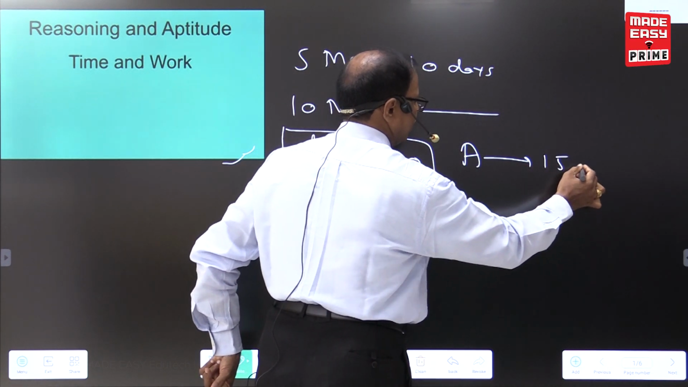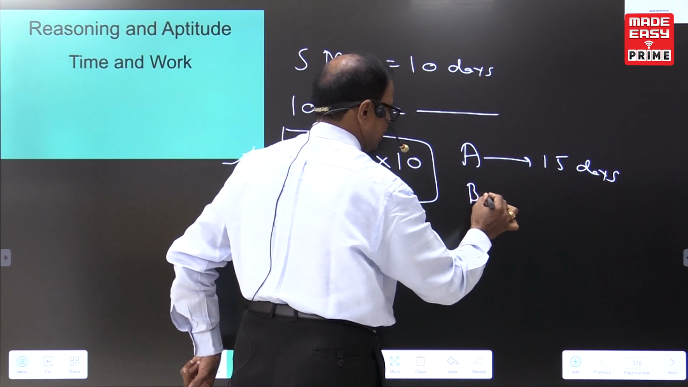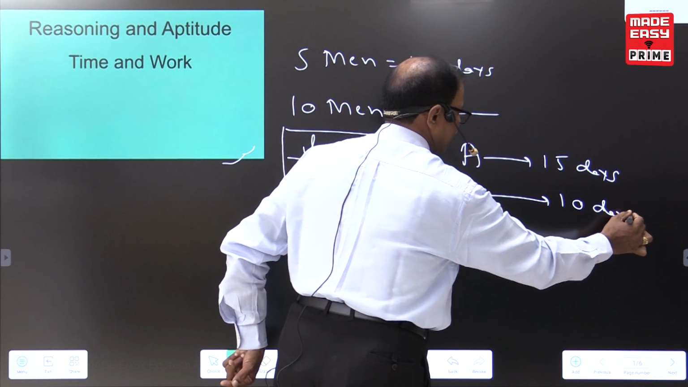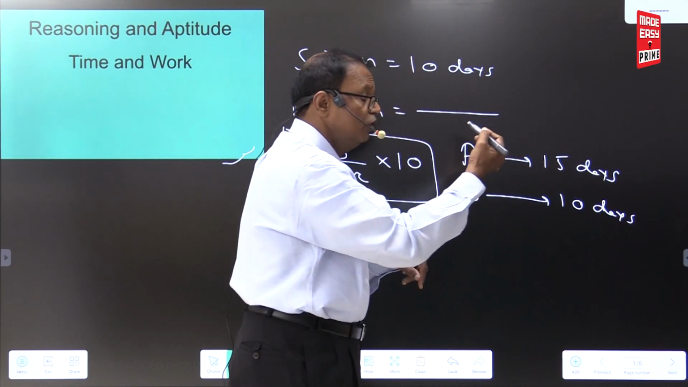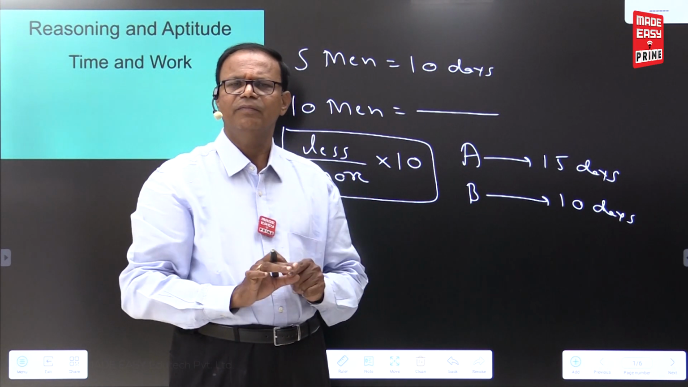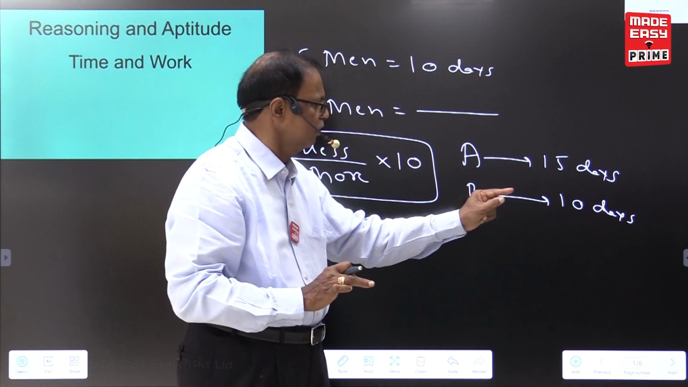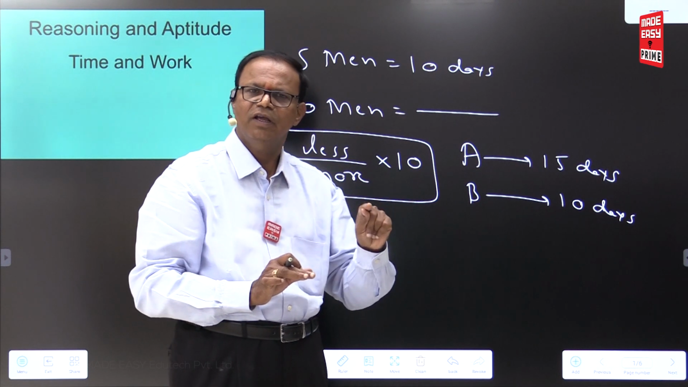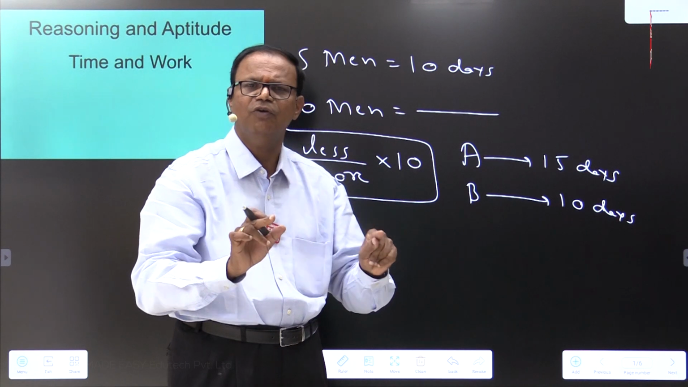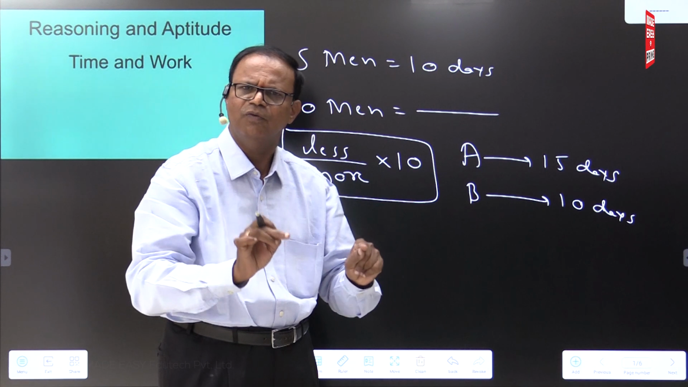Where they are giving problems like this: A is equal to 15 days, B is equal to 10 days. So B can do the work in 10 days, A can do the work in 15 days. Wherever days are given, convert into 1 day. A's 1 day work is 1 by 15. B's 1 day work is 1 by 10. 1 by 10 is greater than 1 by 15. Who is doing more work? B is doing more work.